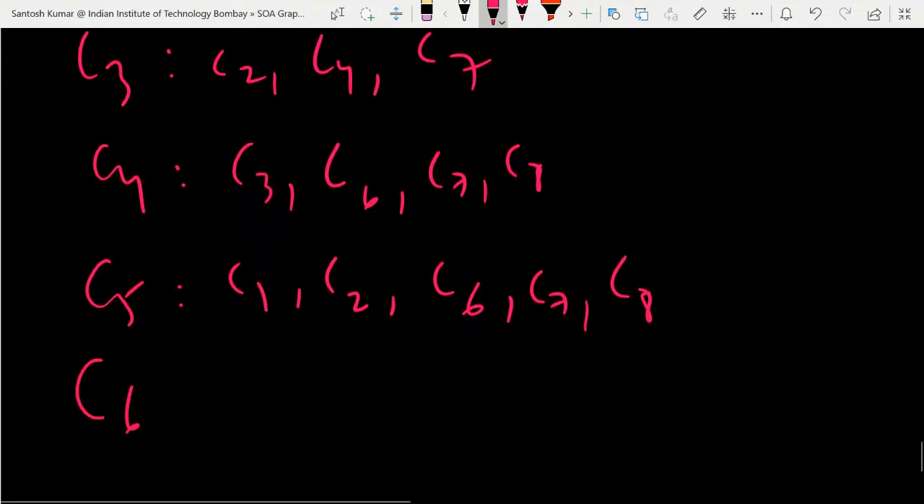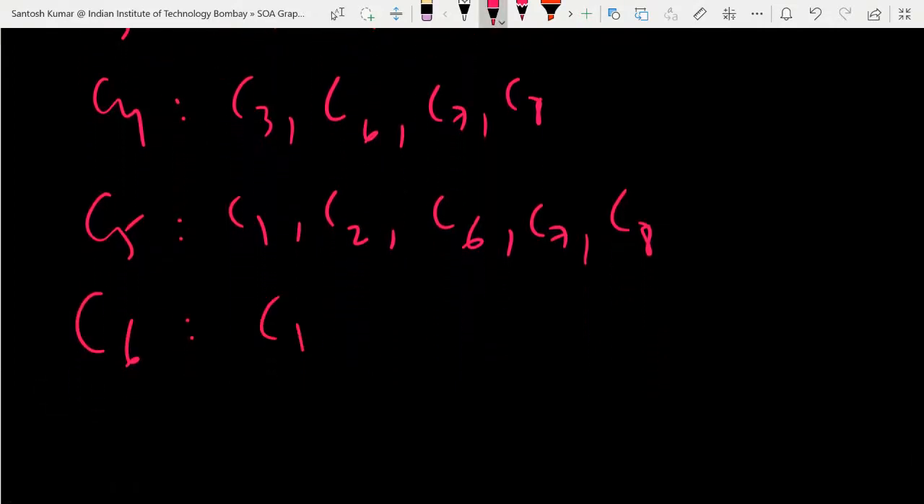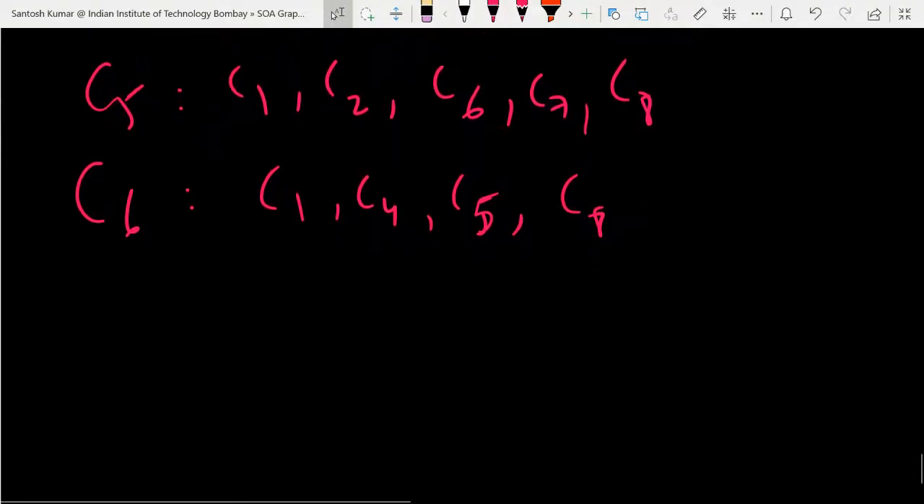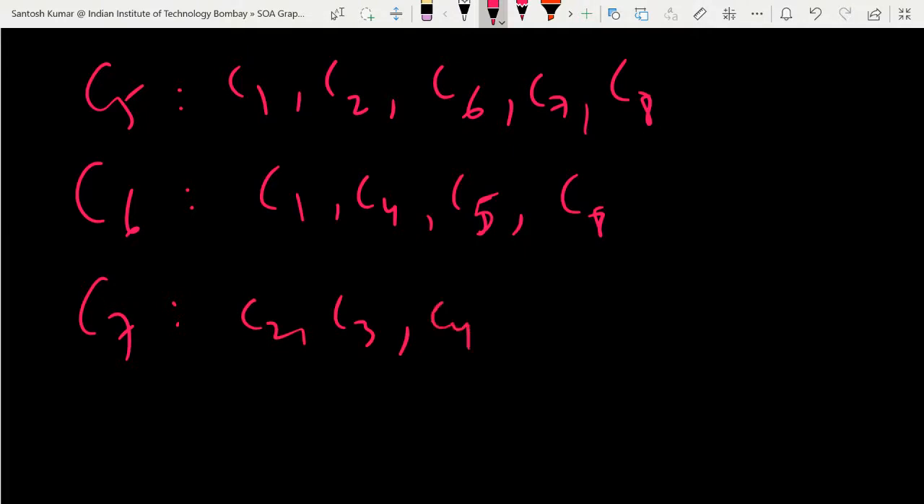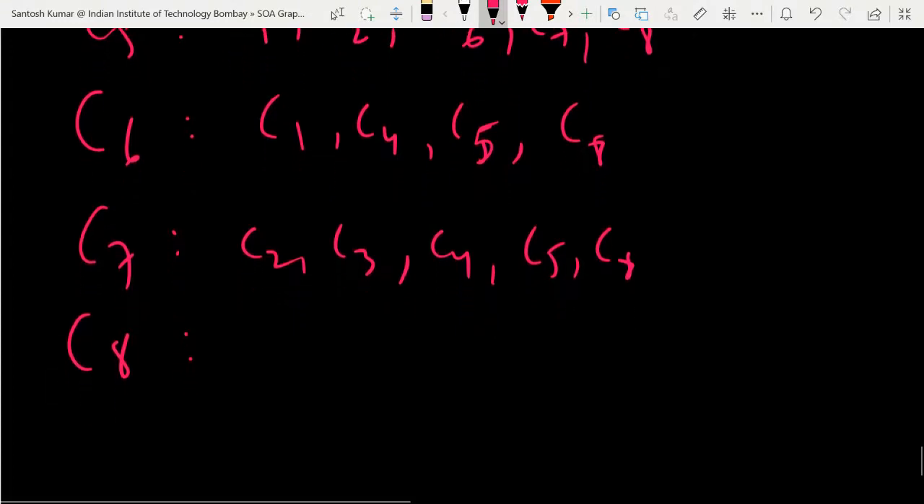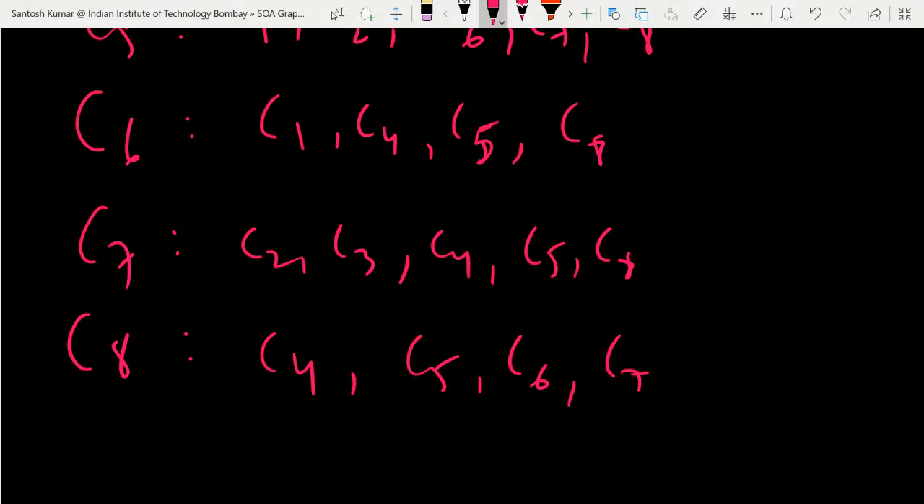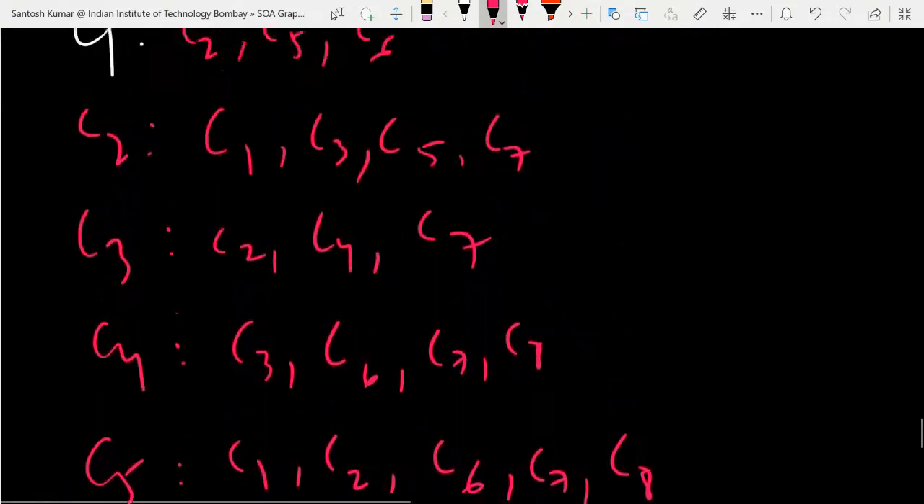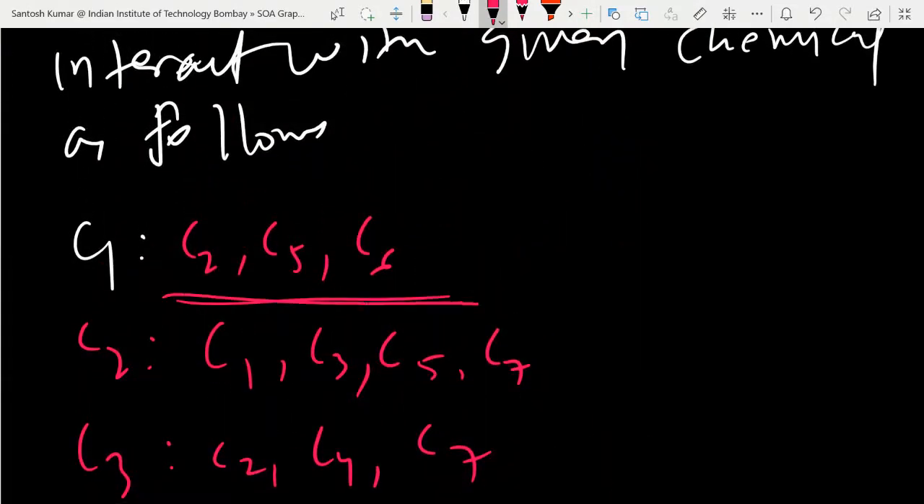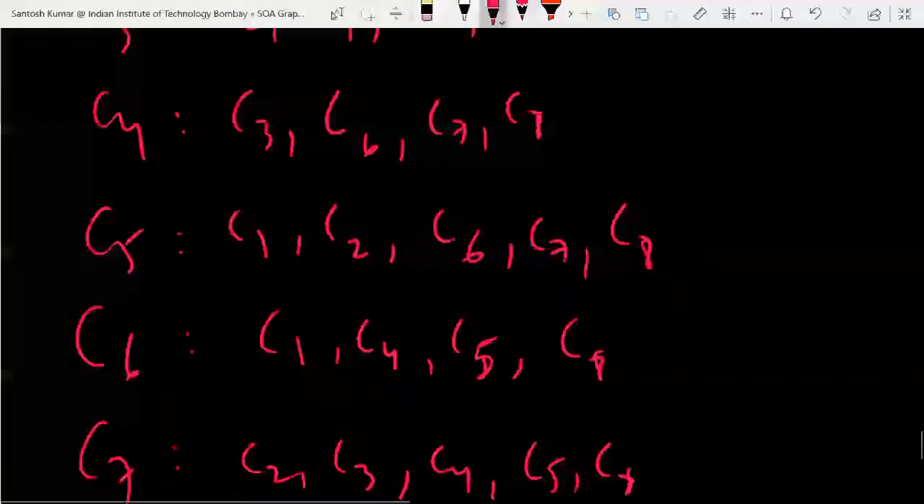C5 chemical interacts with 1, 2, 6, 7, 8. The sixth chemical interacts with C1, C4, C5, and C8, and the seventh chemical interacts with C2, C3, C4, C5, C8, and the eighth chemical interacts with C4, C5, C6, C7. So with C1 you cannot put these chemicals, with C2 you cannot put these, as you have been given.